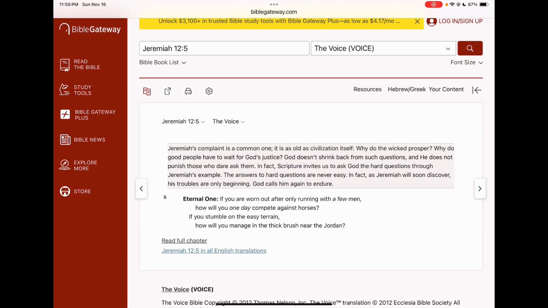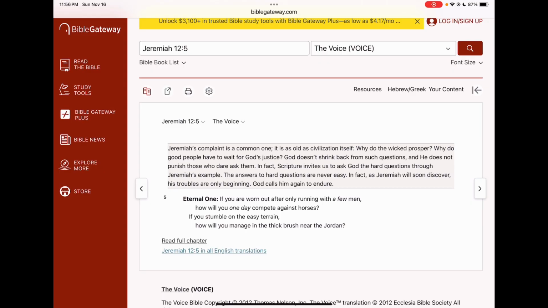So we read the commentary. It says Jeremiah's complaint is a common one. It is as old as civilization itself. Why do the wicked prosper? Why do good people have to wait for God's justice? God doesn't shrink back from such questions. He does not punish those who dare ask them. In fact, Scripture invites us to ask God the hard questions through Jeremiah's example. The answers to hard questions are never easy. In fact, as Jeremiah will soon discover, his troubles are only beginning. God calls him again to endure.